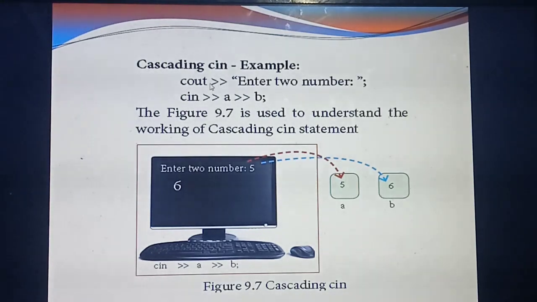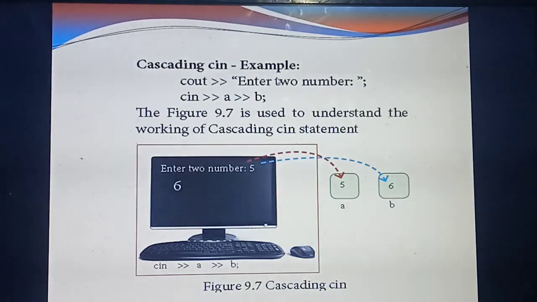So listen, cout, enter 2 numbers. Okay, this symbol is wrong. You used to write this symbol here, but they have given it wrong. Cout, enter 2 numbers. Next, each and every statement that you are giving in cout should be mentioned inside the double quotes. So you give enter 2 numbers inside the double quotes. Then at the end of the statement you should end with a semicolon.